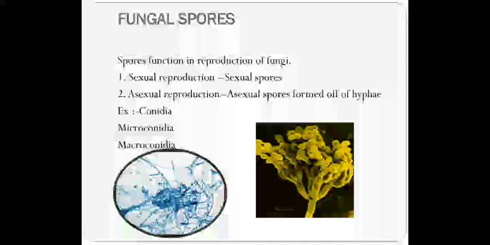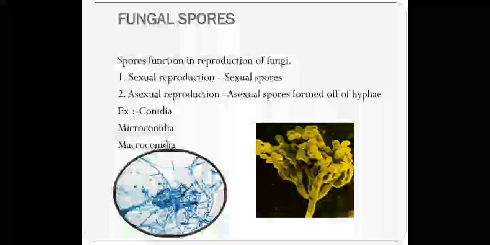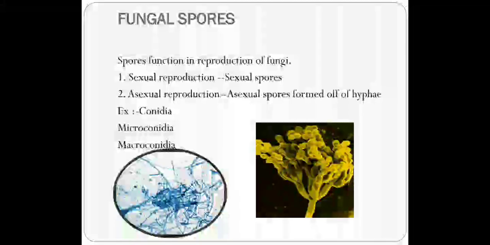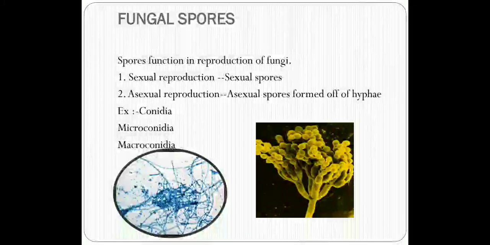So please remember, when we say spores, we mean the propagules of sexual reproduction of fungi, and when we say conidia, we mean the propagules of asexual reproduction of the fungi. Depending on the size, conidia can further be identified as microconidia or macroconidia. Micro means small and macro means large.